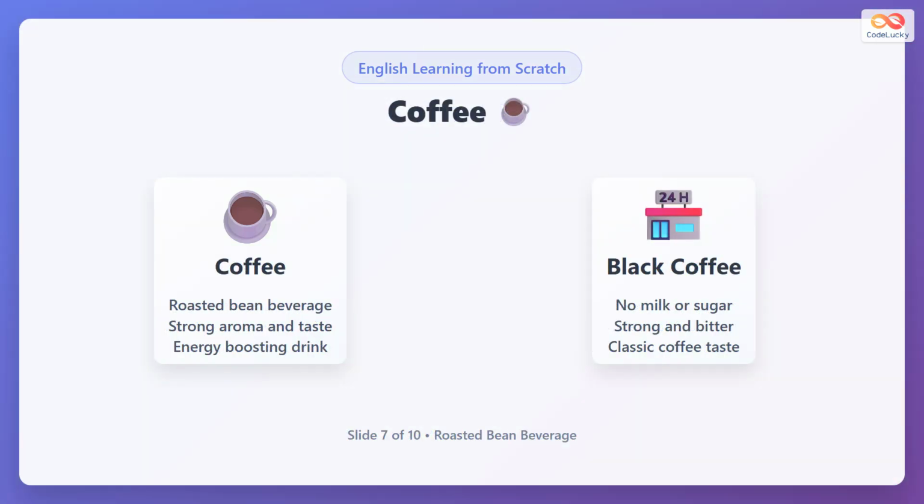Coffee is a strong drink made from roasted coffee beans. It has a rich aroma and a bitter taste. Some people like their coffee black, without milk or sugar. Coffee can give you energy because it contains caffeine.